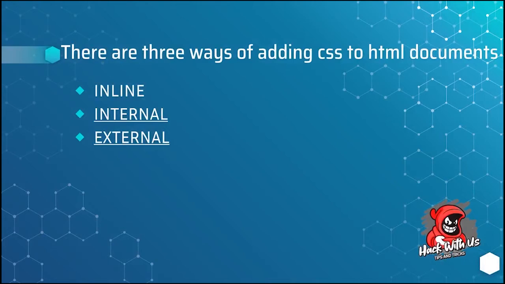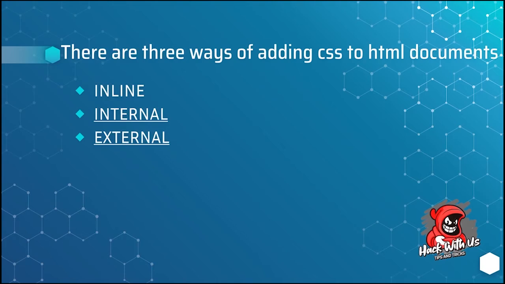There are three ways of adding CSS to HTML documents: inline, internal, external. So first, inline CSS. An inline CSS is used to apply a unique style to a single HTML element. An inline CSS uses the style attribute of an HTML element.